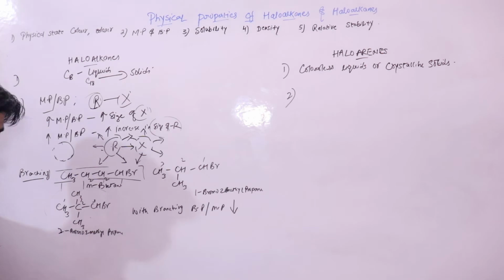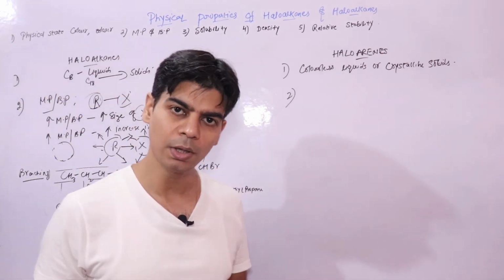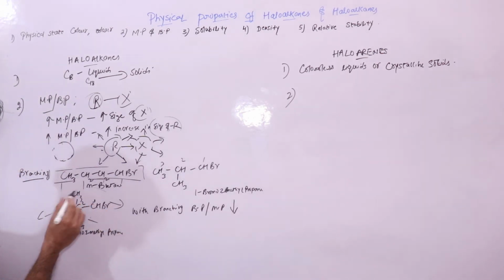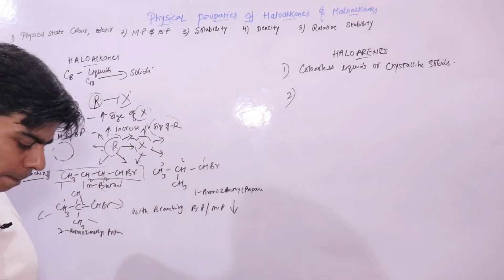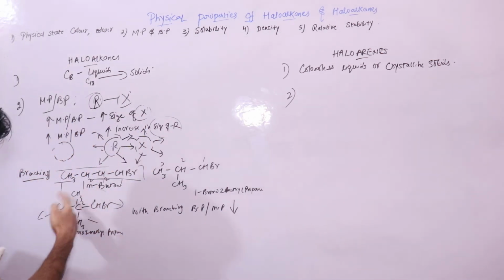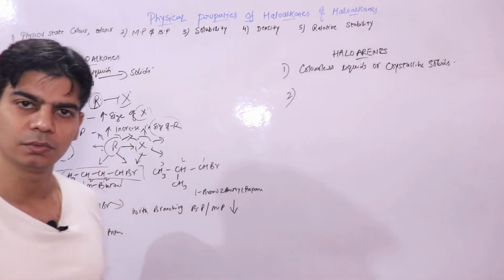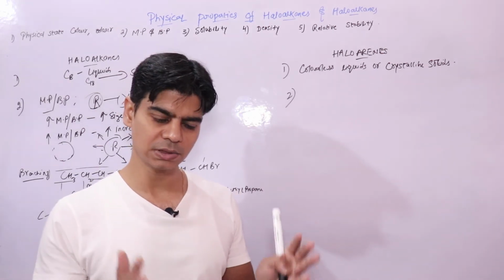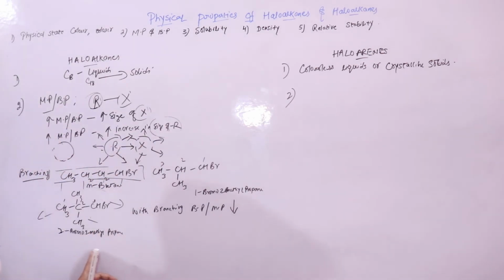When surface area is less, the van der Waals force of attraction decreases, as it would be able to interact with less number of molecules. This would be able to interact with more number of neighboring molecules, and this, due to its less surface area, will interact with less number of molecules. So interaction is decreasing. That means now less molecules are interacting in case of branched chain haloalkanes.